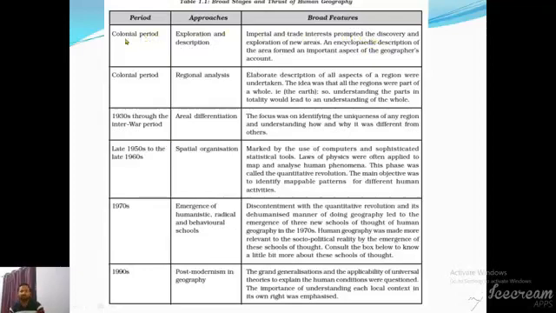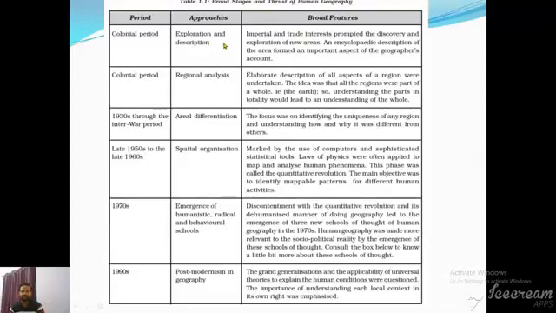First of all, colonial period. You know that colonization started in the 1500s. At that time, the French sailors, the British sailors, traders tried to discover new land to make their colonization.